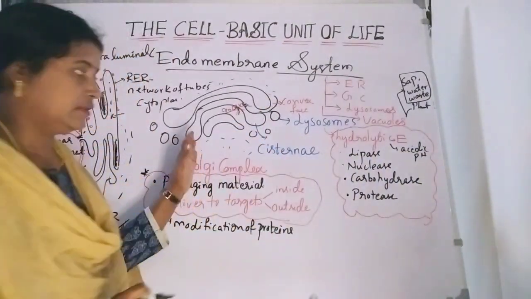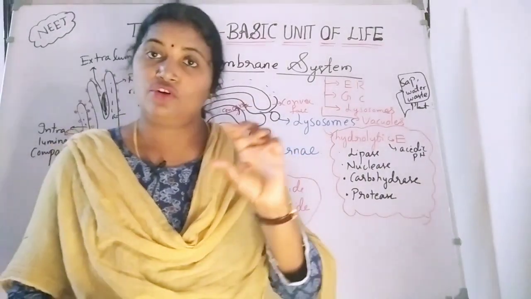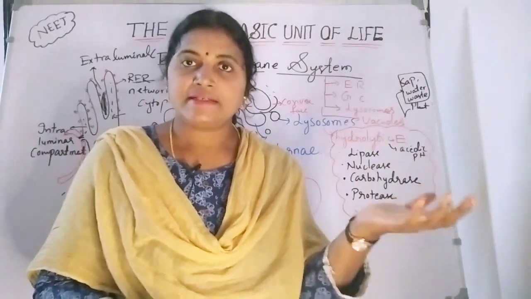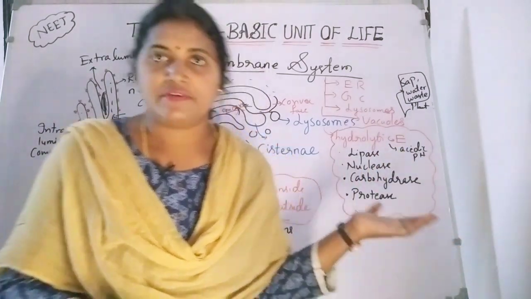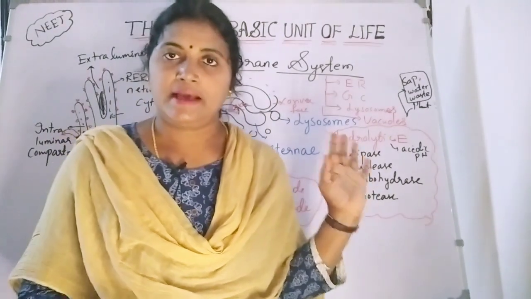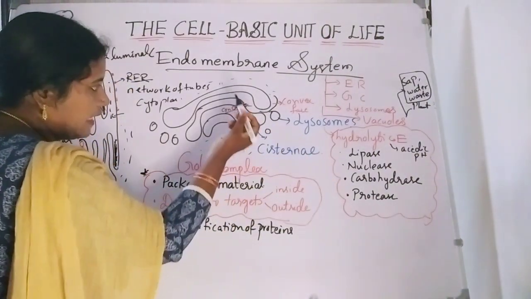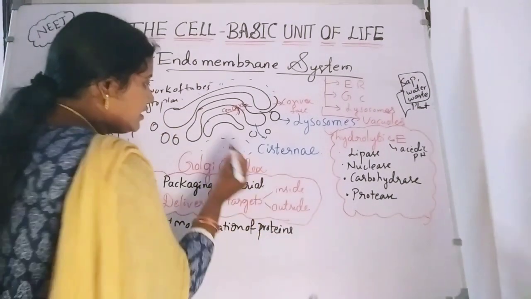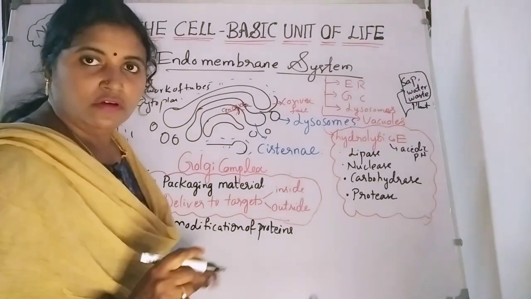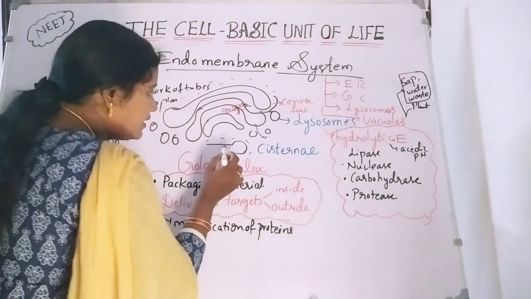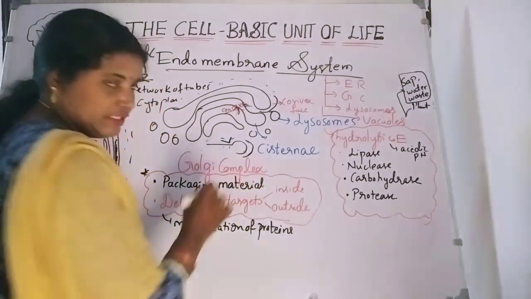Now we'll go to the Golgi complex. The Golgi complex was first described by Camillo Golgi. Later, after his name, the cell organelle was called the Golgi complex or Golgi apparatus. See the structures. Here the Golgi apparatus has two types of structure: one is flat and the other is tubular. Here it is concave and here it is convex.